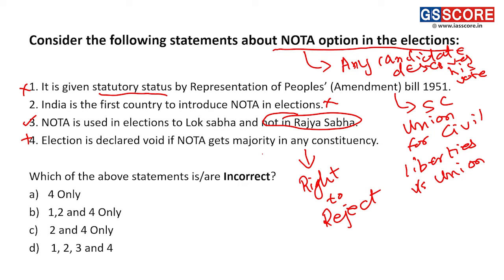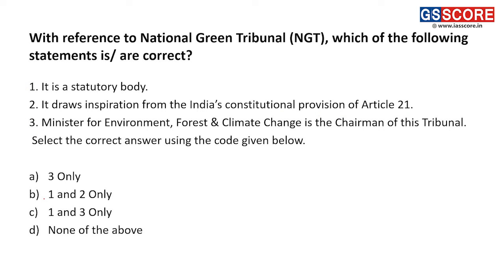All right, friends. Here they are asking us to find the incorrect statements. So the incorrect statements are 1, 2, and 4. Our answer will be B. Moving on to the next question.